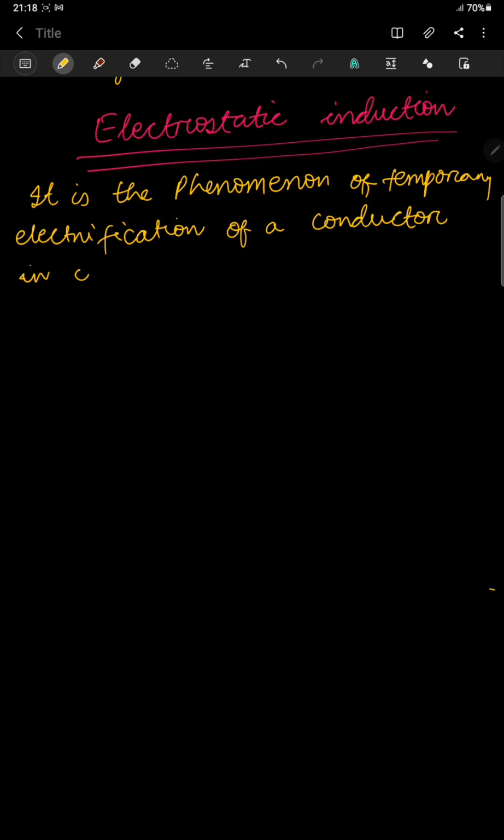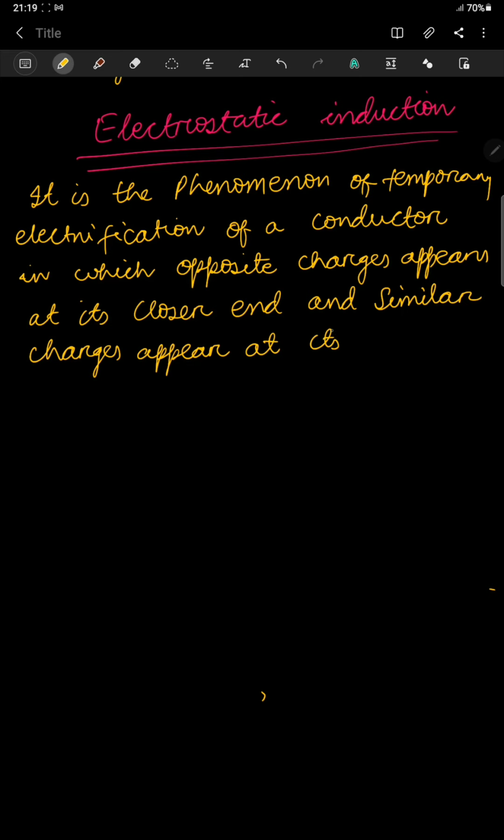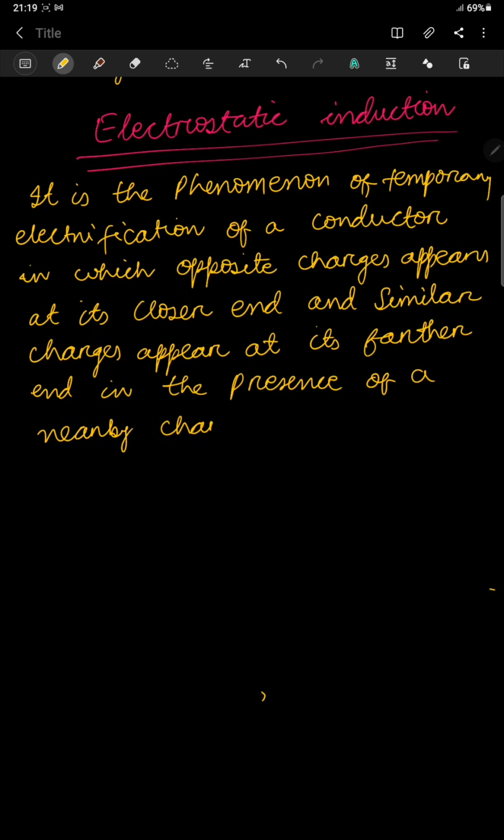Conductor in which opposite charges appear at its closer end and similar charges appear at its farther end in the presence of a nearby charged body.